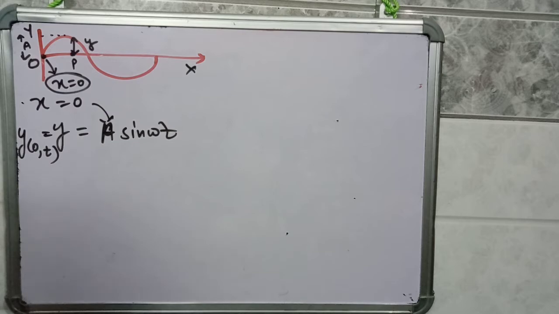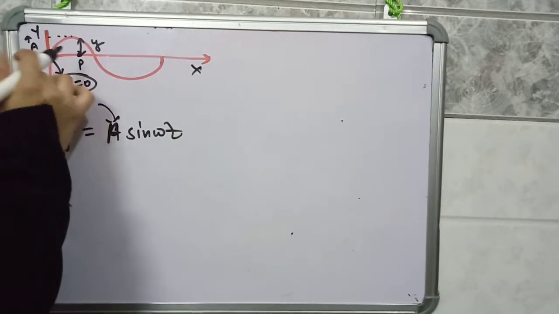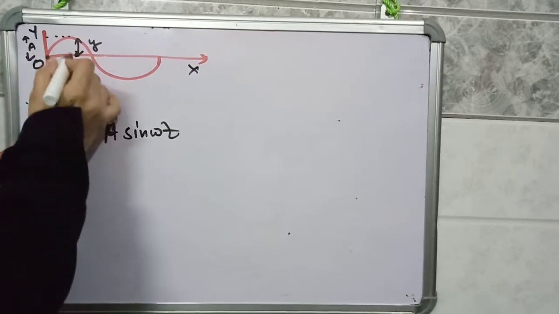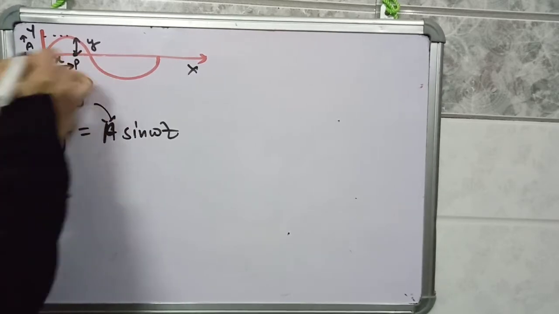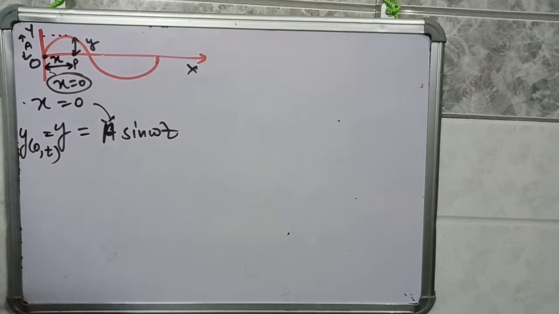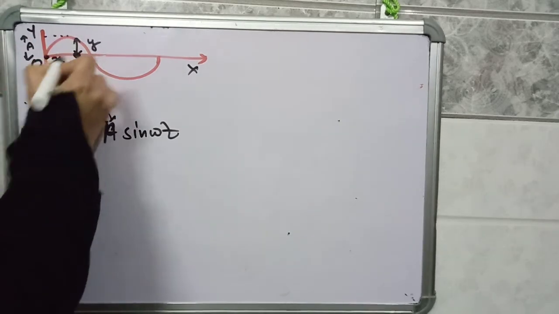Now consider the particle P present on the x-axis. This particle P is at a distance of x from the origin. This is a displacement, or you can say distance also, because we are taking a straight line. A straight line path can be named as distance or displacement. So we are talking about the particle present at point P.